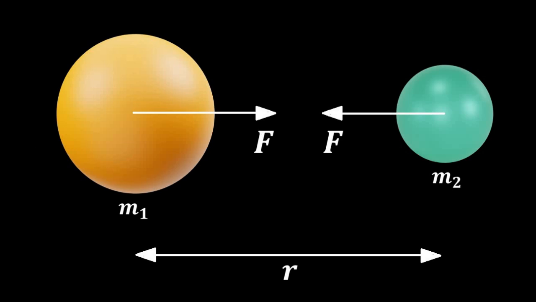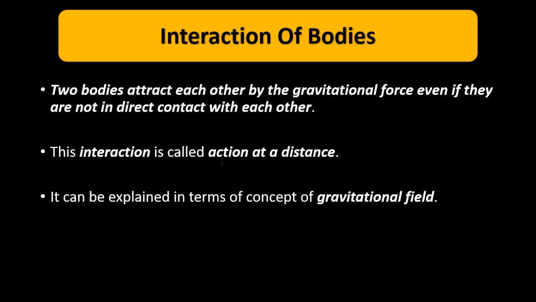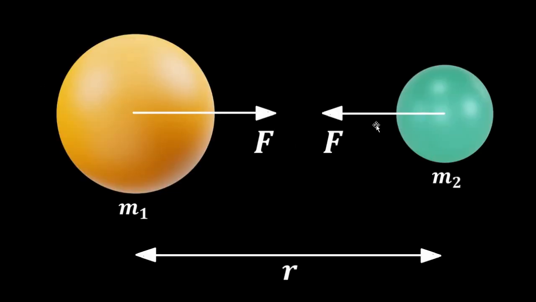So each body exerts an action on the other, while the other force is the reaction. From one body's reference, the gravitational force which it exerts on the other is action, and the other force is reaction. Similarly, if we go to the other side, this force is action and this one is reaction. So that is the action and reaction pair.